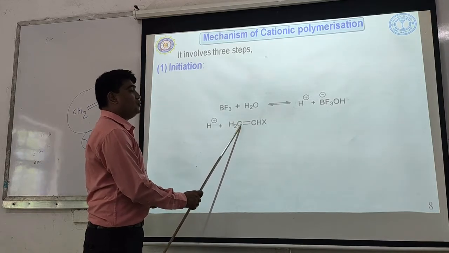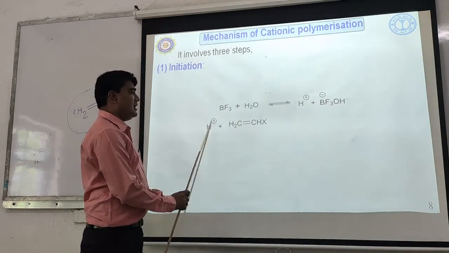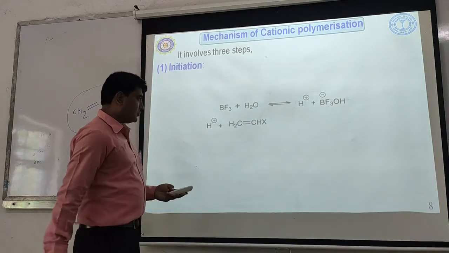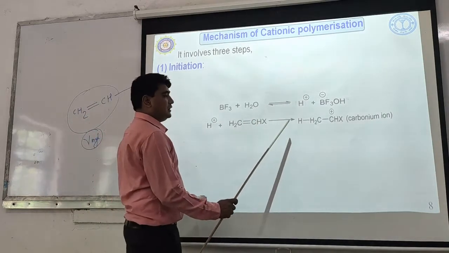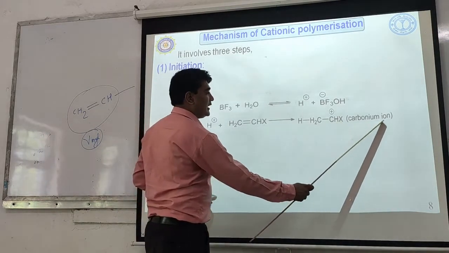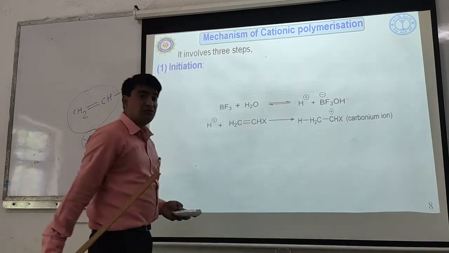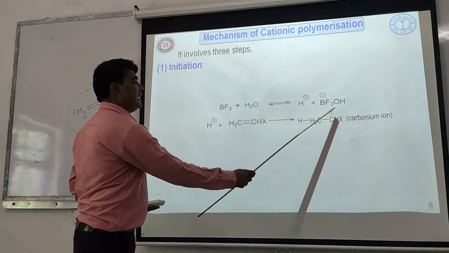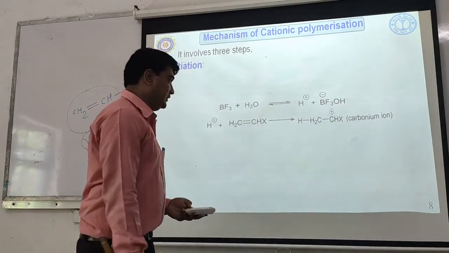So CH2 will be converted into CH3, and CHX will have the positive charge. So what will be the result of this reaction? This type of carbocation, or carbonium ion, will be formed: the CH3CHX plus carbonium ion.